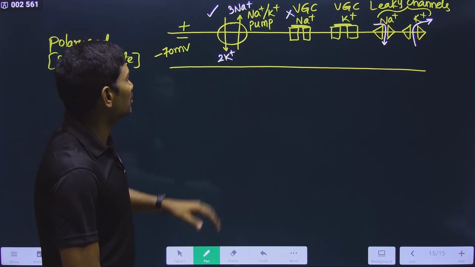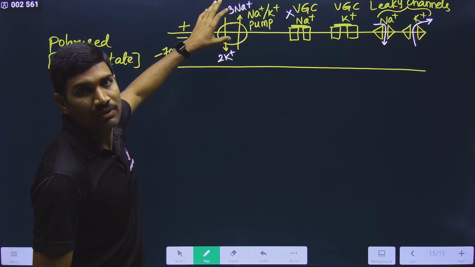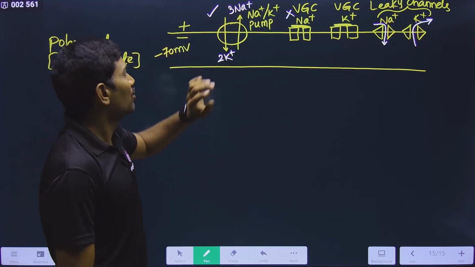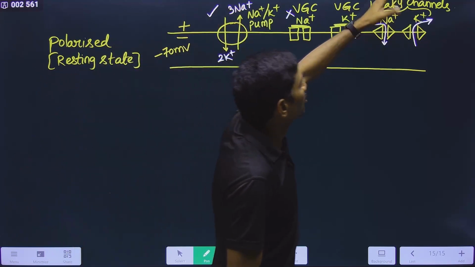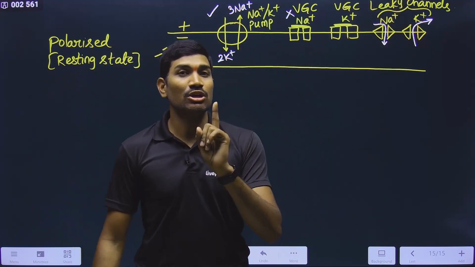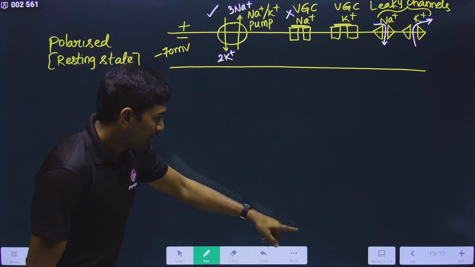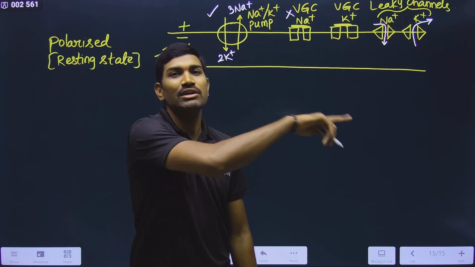What is the overall contribution? Overall, plus is going outside. 3 going outside, 2 coming inside means overall 1 plus is going outside. That means here also plus is going outside, and here also plus is going outside. This is the conclusion. You need to remember the conclusions. Why is it happening like this? Because from the hyperpolarized state, you need to bring it back to normal. That's why it is doing like this.